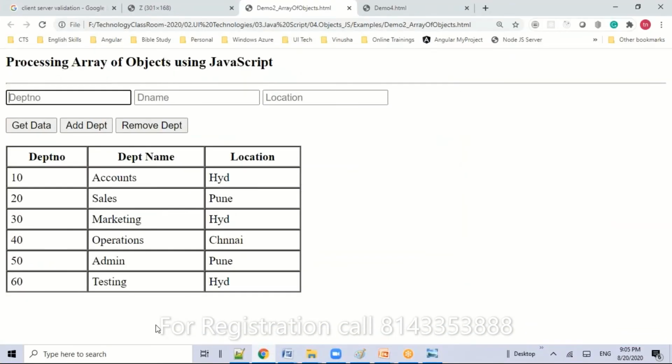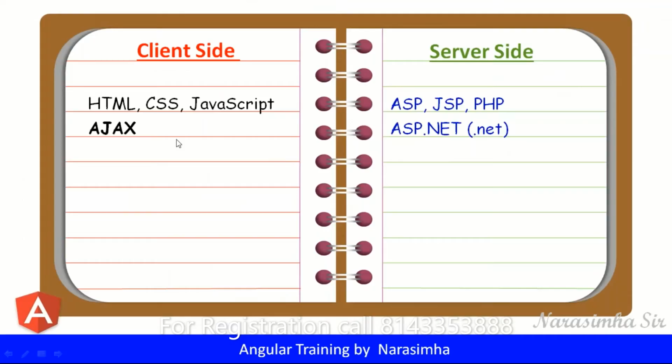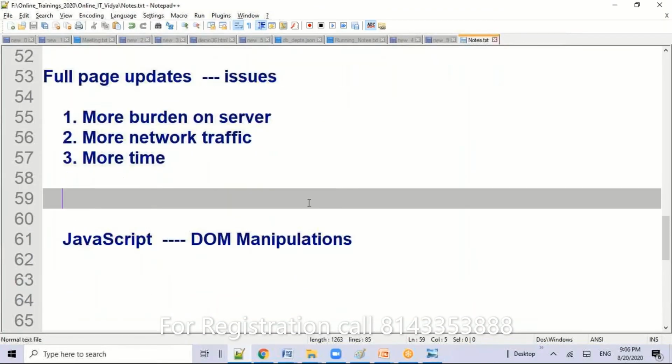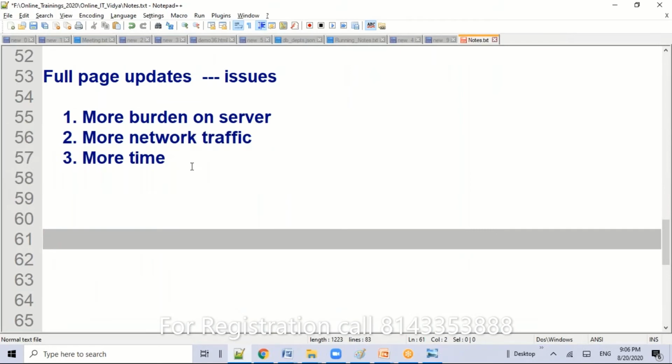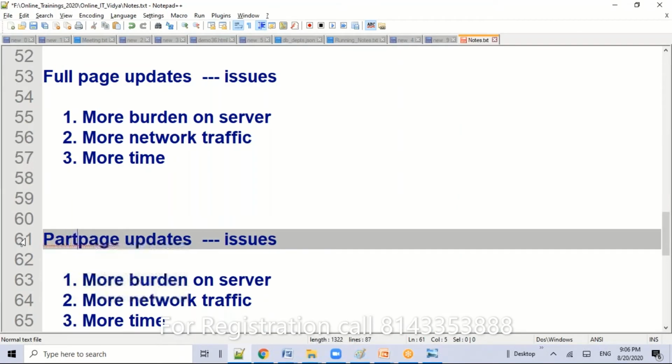In all these operations, the page won't reload, only the table will get updated. JavaScript can do that. We have those corresponding concepts available, isn't it? JavaScript can do it. The only thing is the data problem, and that is addressed in Ajax. Then after that, whatever issues we have will be addressed after Ajax. That we consider as partial page updates. Partial page updates is a solution for those problems.